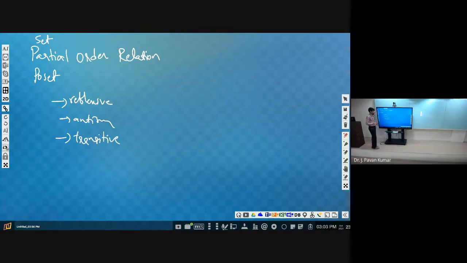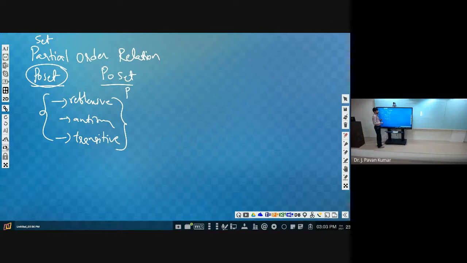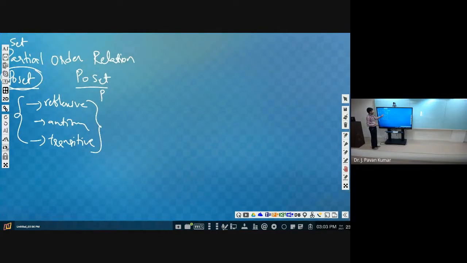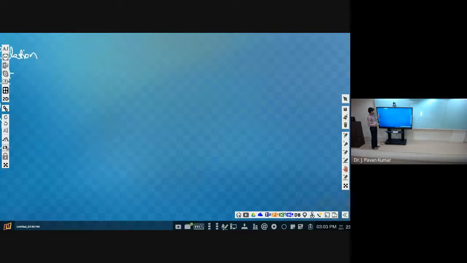third one is transitive. So if a relation satisfies these three properties, then we can say the set along with that partial order relation, we call it as coset. Or more generally, we can say the set which contains partial order relation, we call it as coset. Basically, these three properties need to be satisfied. We have seen several examples related to this in the last class, isn't it? So what are the examples which we have seen?